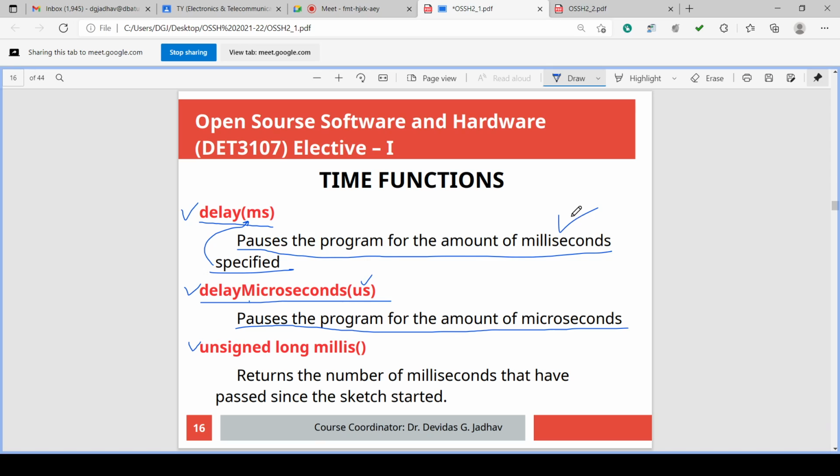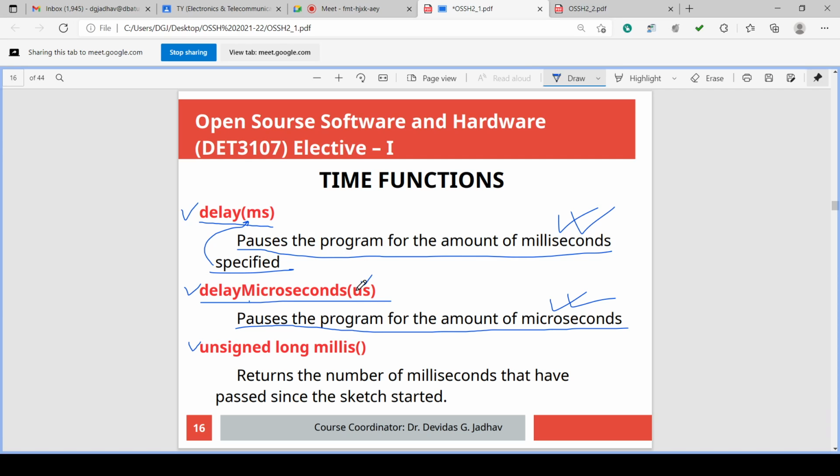Here it is pausing the program in milliseconds, and delay microseconds in brackets takes the argument, the value of the delay, that pauses in microseconds. Suppose delay microseconds 1000 is given, so 1000 microseconds, that is 1 millisecond.